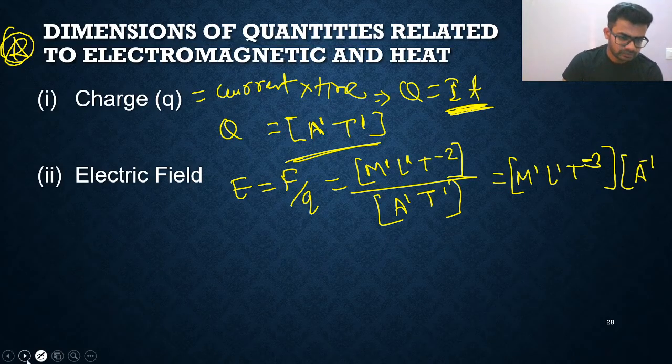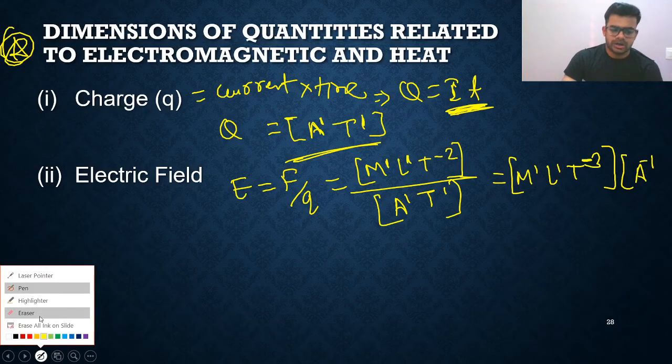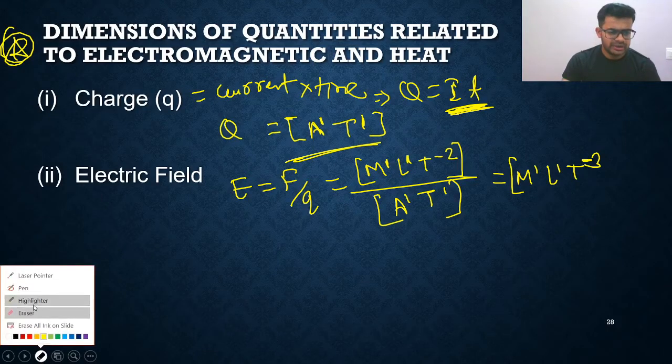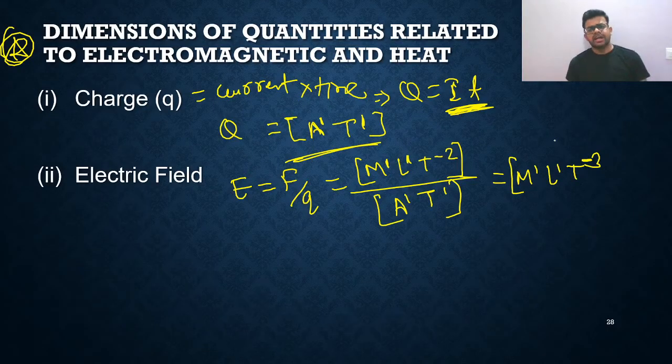So finally you are going to write here M1 L1 T raised to minus 3 A raised to minus 1. So that's all. This is the dimensional formula of electric field. You just need to remember electric field is force per unit charge.